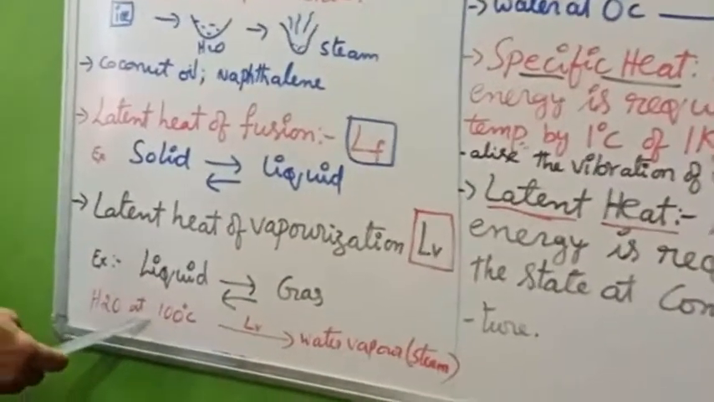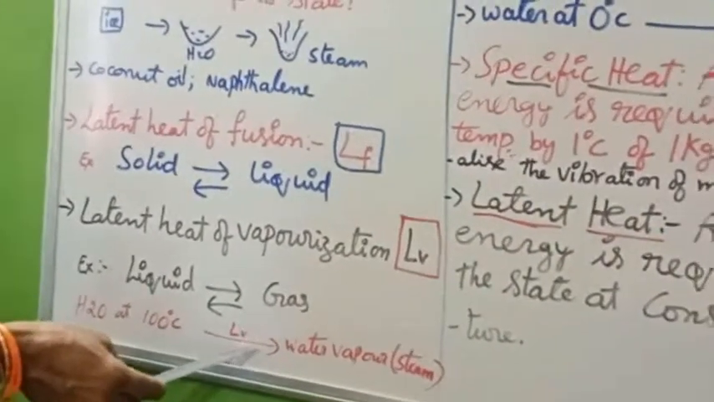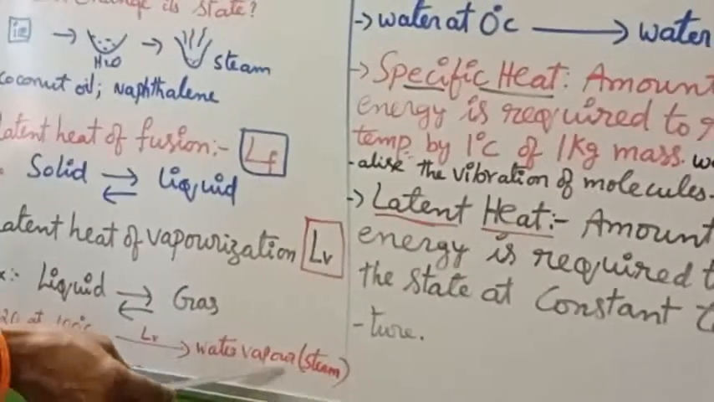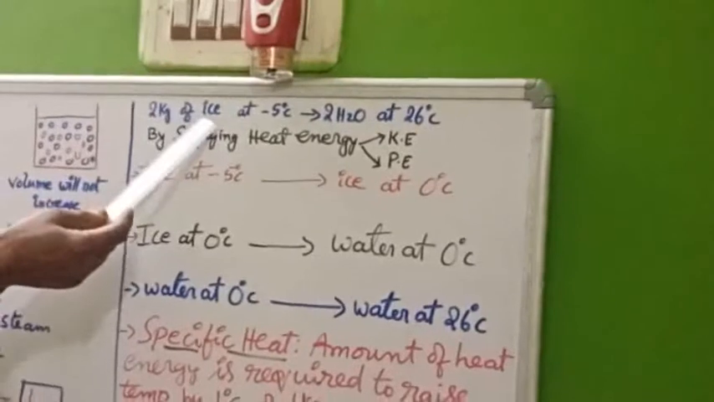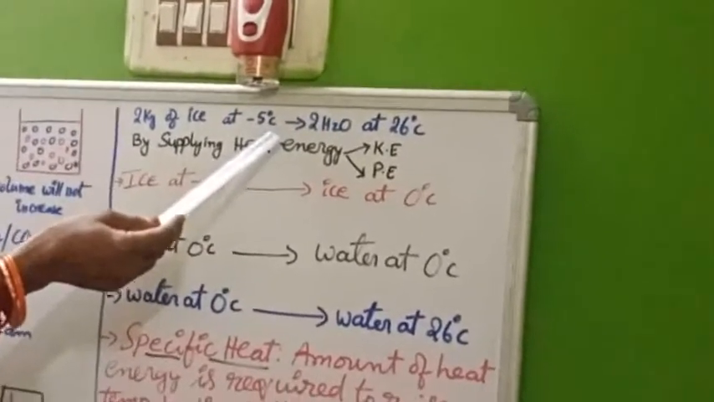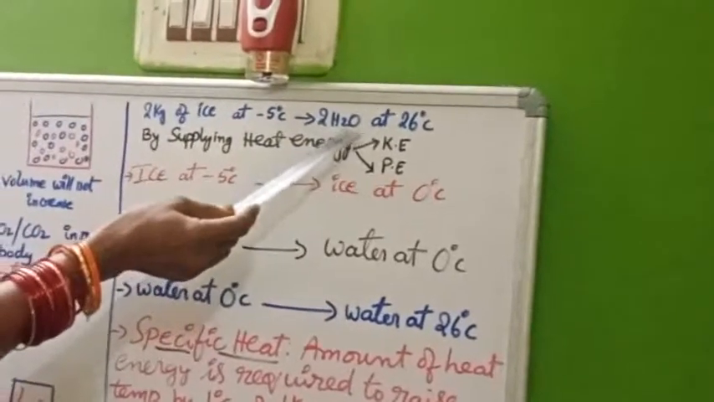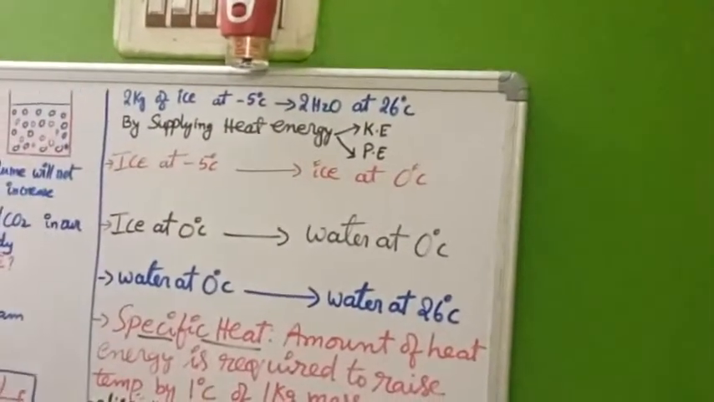Example: water at 100 degrees Celsius, by latent heat of vaporization, will be changed into water vapor or steam. Here, one of the sums is given: 2 kgs of ice at minus 5 degrees Celsius has to be converted into 2 kgs of water at 26 degrees Celsius.